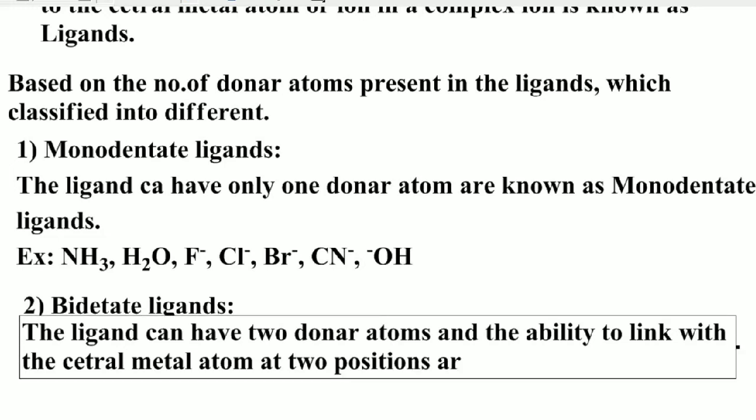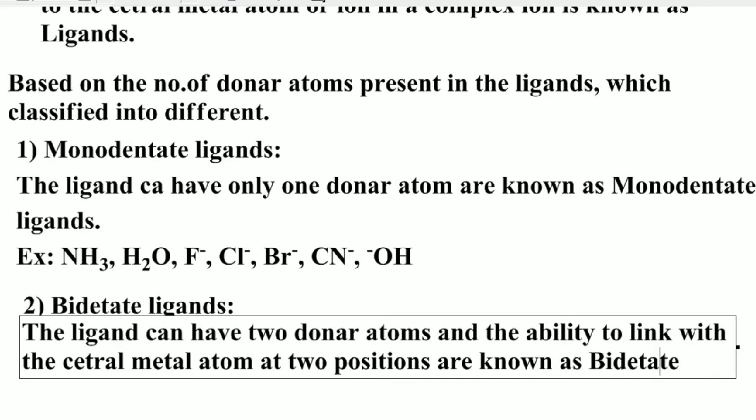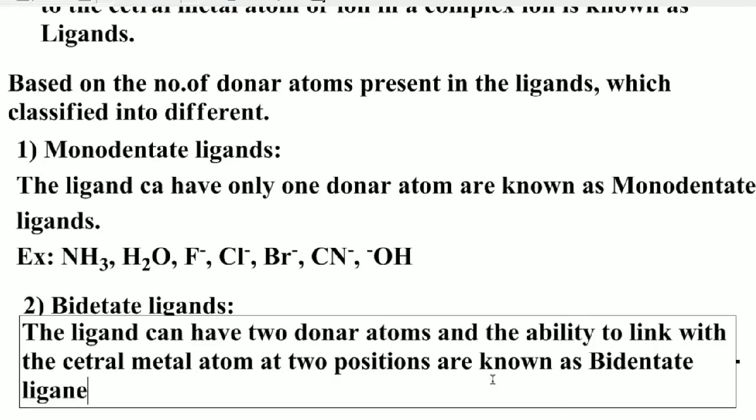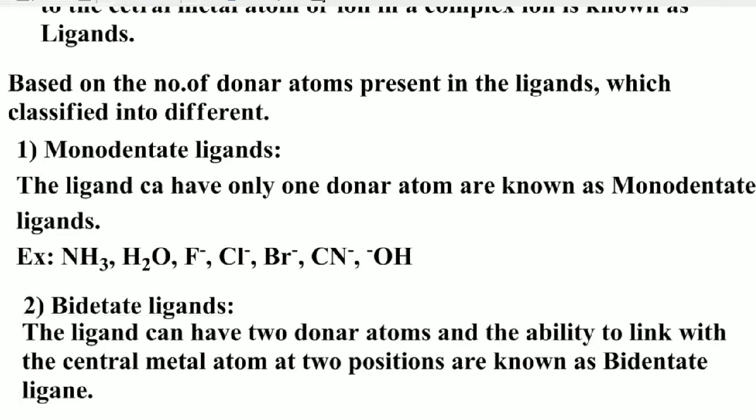Ligands that link at two positions are known as bidentate ligands. Students, an example of a bidentate ligand is ethylene diamine, which binds to the central metal atom.